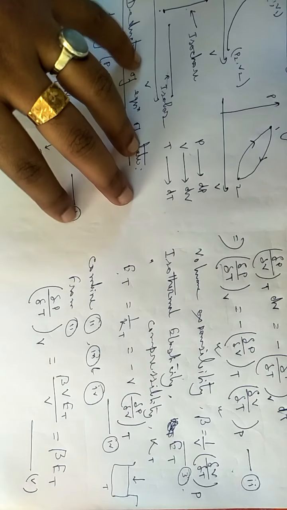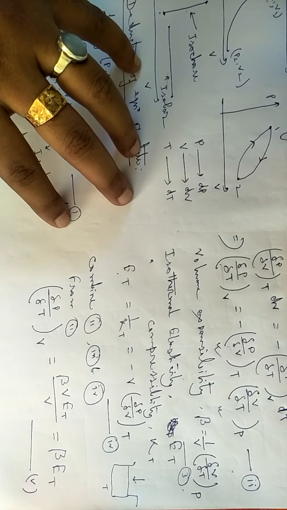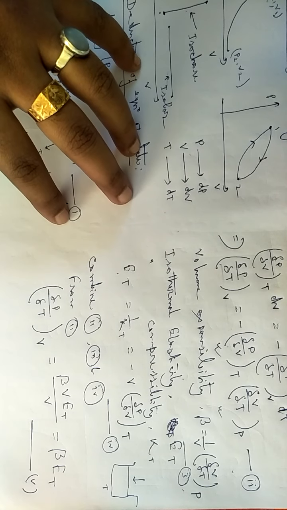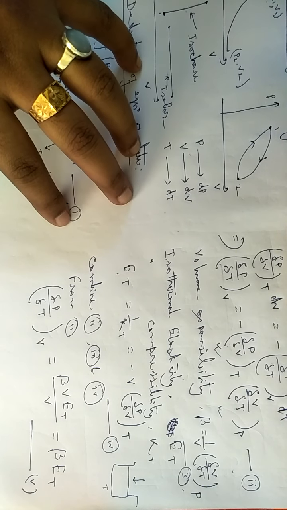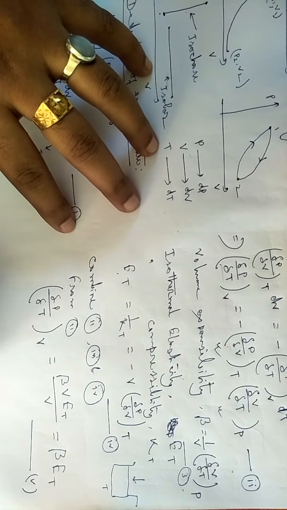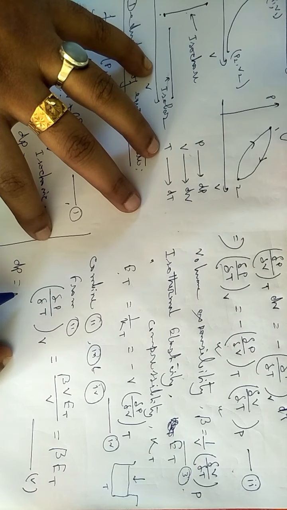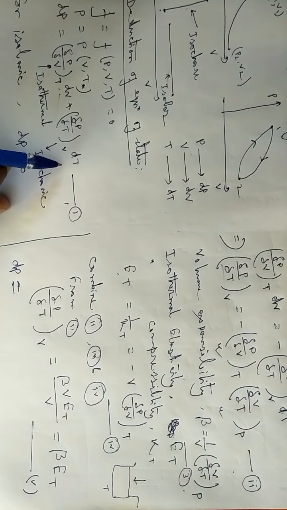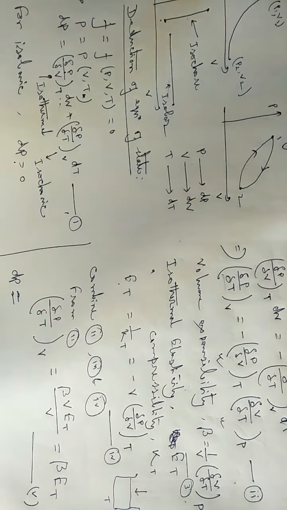Thus, for a given temperature, the increase in pressure will be more when the expansibility or expansivity, and also the elasticity, are large. Using this equation 5, we can write the value of dP. dP from this equation can be written as, and also you can write the value of dP from equation 1. From equation 1, if you put the value of beta and et here, you can write it.